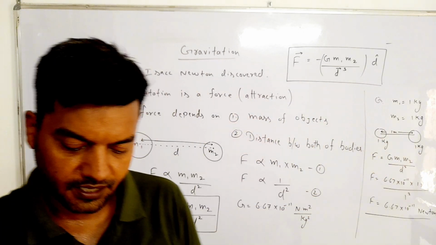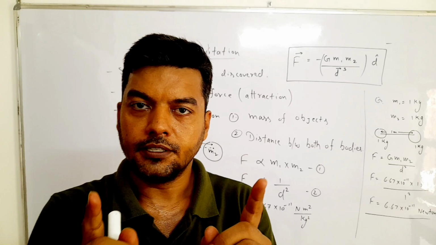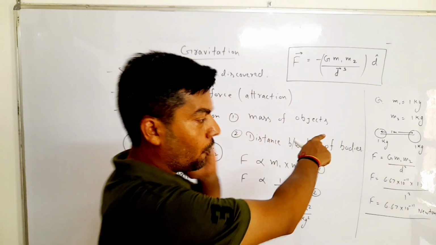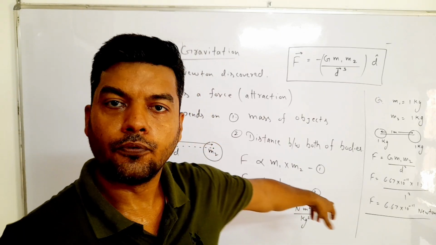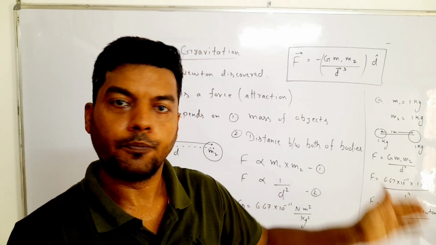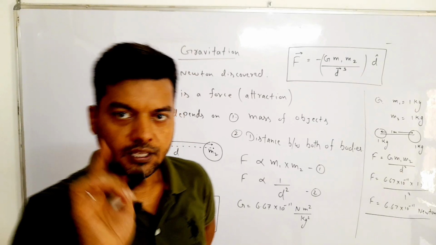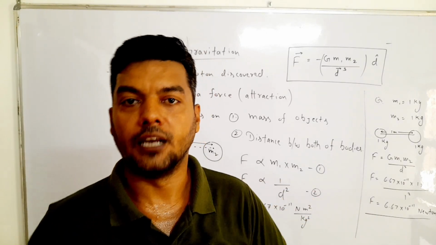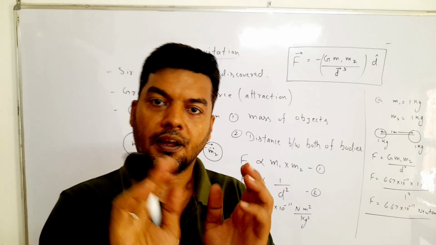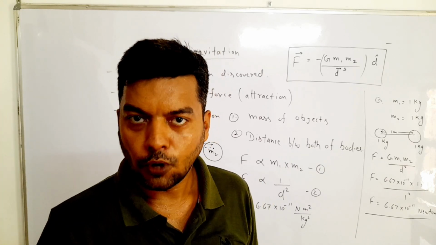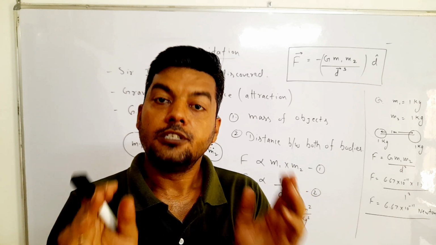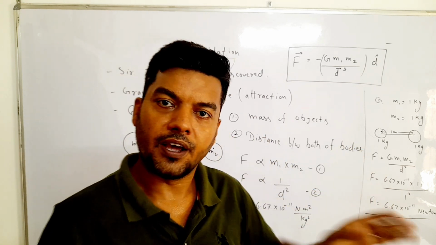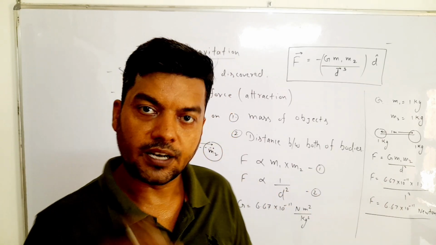So the result is the force between two bodies which have a mass of 1 kg each and a distance between both of the bodies of 1 meter. The force is equal to 6.67 into 10 to the power minus 11 Newton. One thing is very much clear: the answer is in the form of 10 to the power minus 11, so it is a very small quantity. It means the force is very weak in nature. It is a long range force, but this force is very weak because the answer is 10 to the power minus 11 Newton.